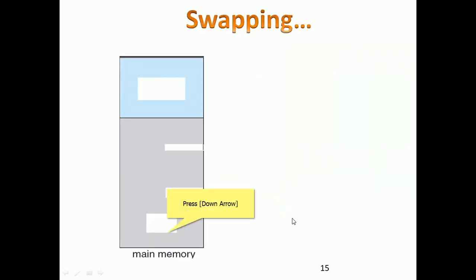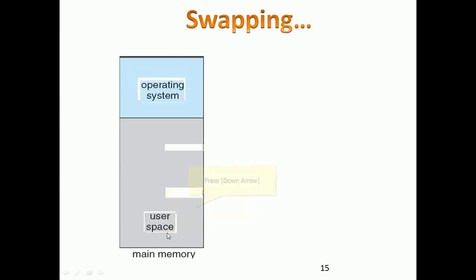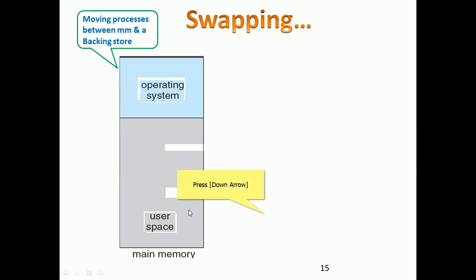In the swapping mechanism, we can see there is a main memory which contains the operating system and various processes, and in the user space several processes will be there. Moving a process between the main memory and the backing store happens based on priority, or when a process is waiting for some resource which may not come within the threshold waiting time.